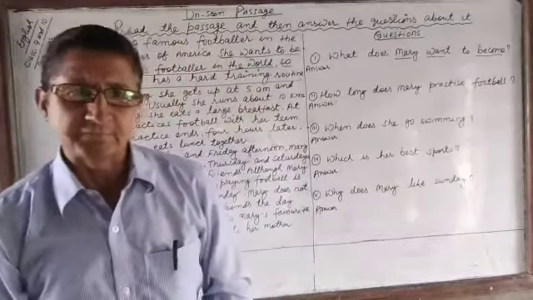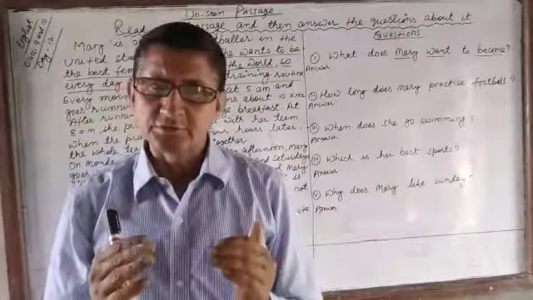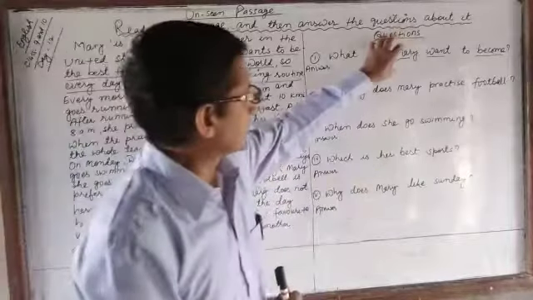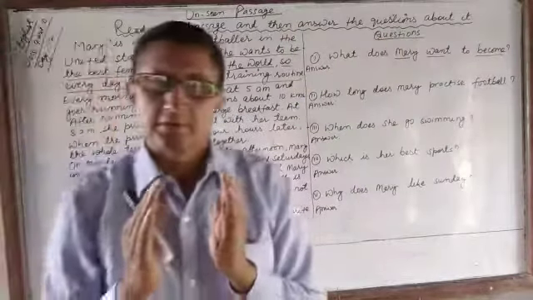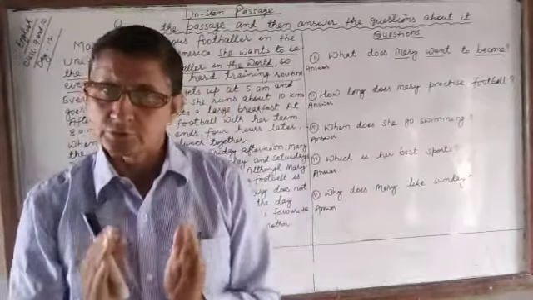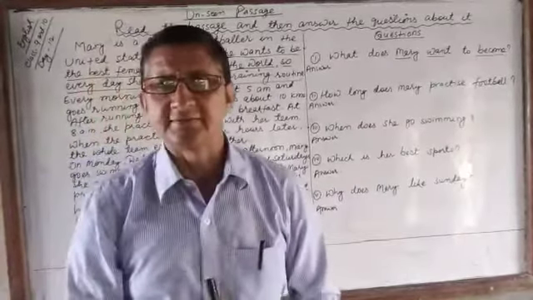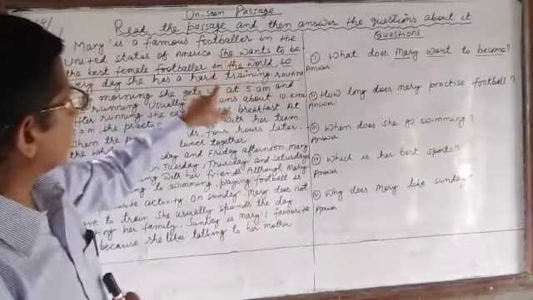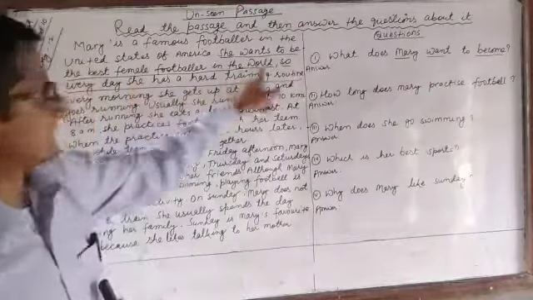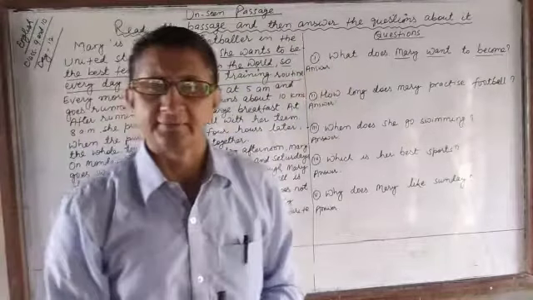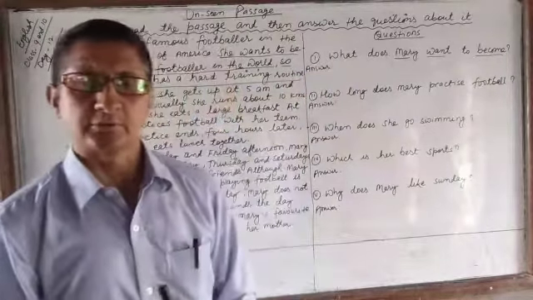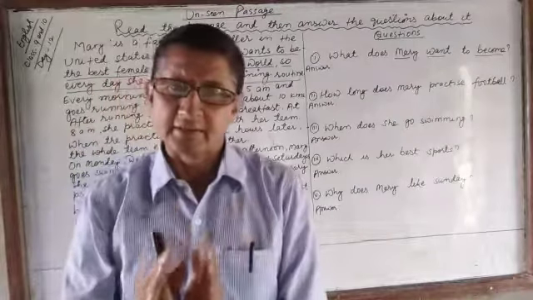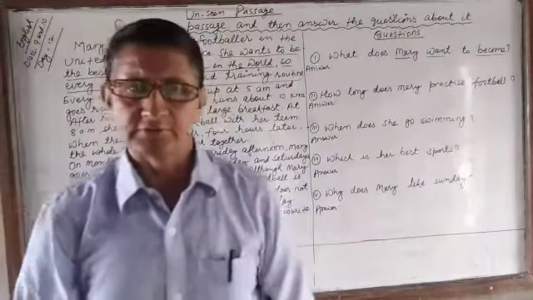Now another tip: answer the question in your own words, using the keywords of the question and the keywords of the passage. Don't copy the same sentence from the passage. The answer of question number 1 will be found in this sentence, and you should not copy the same sentence from the passage. You have to use the keywords of the question and the keywords of the passage and write the answer in your own words.